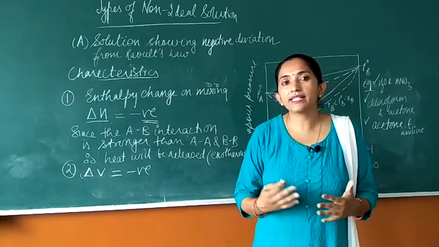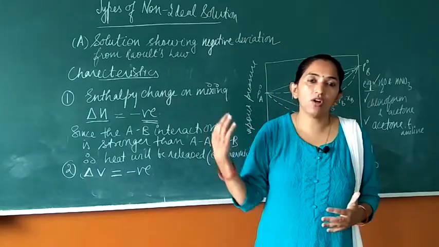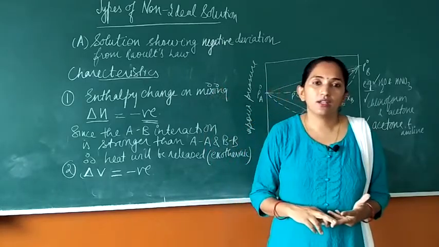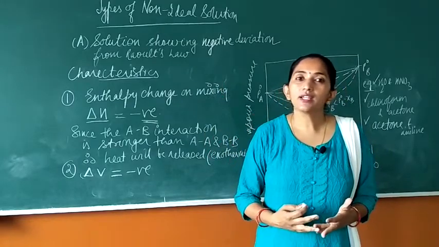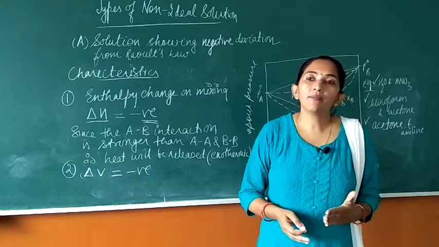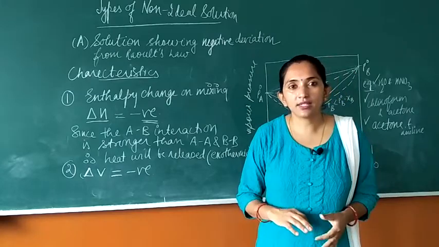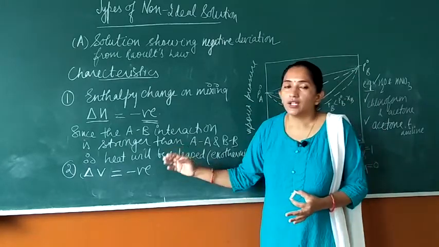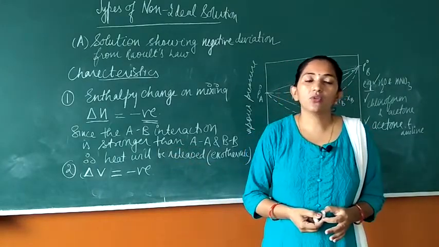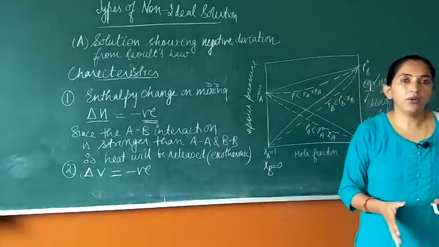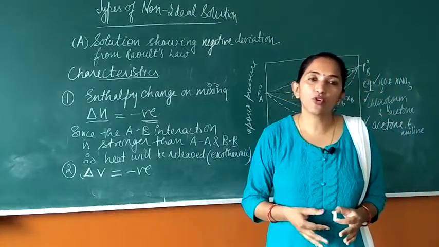So, what is happening there? The escaping tendency is decreasing. So in the vapor form, the extension of their boundary is going to decrease, or we can say the volume occupied is going to decrease. Hence, if we compare the volume after mixing and before mixing, definitely after mixing the volume will be less. So the volume change on mixing is going to be negative, right? So we have now discussed the type of non-ideal solution which shows negative deviation from Raoult's law.